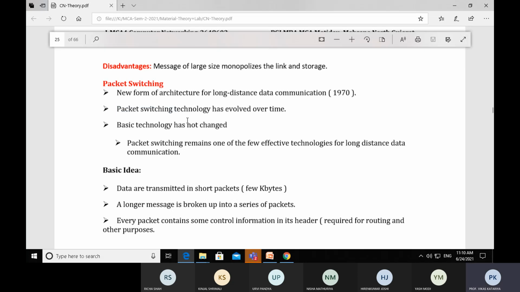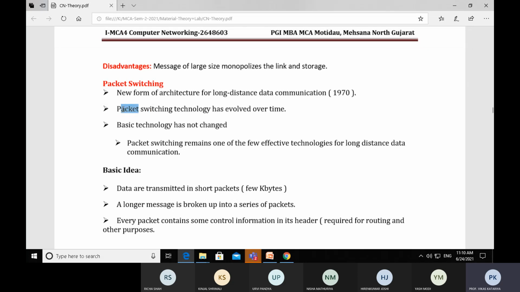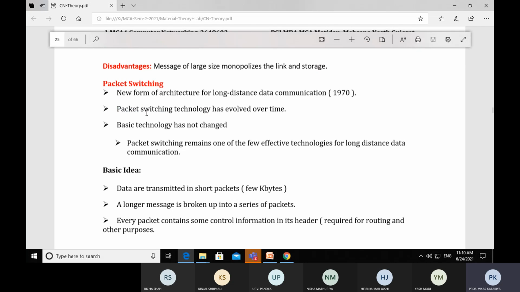Initially it only delivered analog signals. But right now everything is digitally converted, and the data is converted into small packets, small units you can say, and those packets are transferred from one workstation to another workstation by using a circuit switch network.